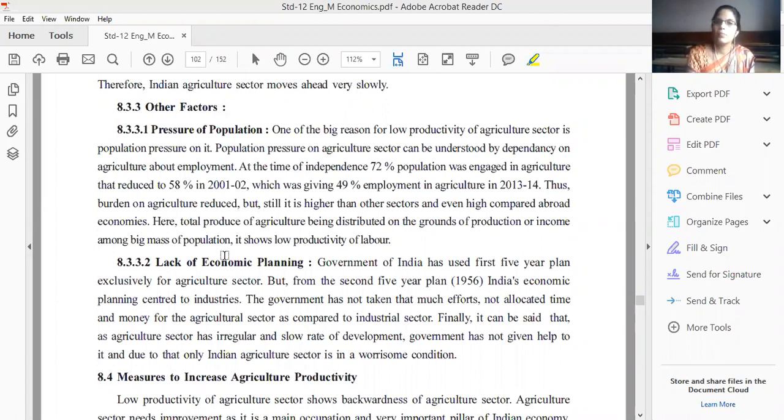The first five-year plan centered on the agriculture sector. But from the second five-year plan, mostly importance was given to the industrial sector. The government has not taken much effort, nor allocated time and money for the agricultural sector as compared to the industrial sector. Finally, it can be said that the agriculture sector has an irregular and slow rate of development. The government has not given help to it, and due to that, the Indian agriculture sector is in a worrisome condition.